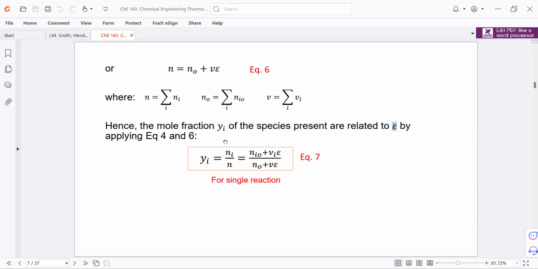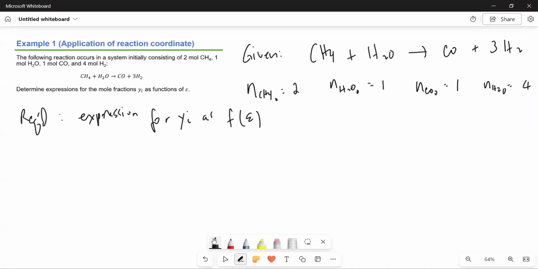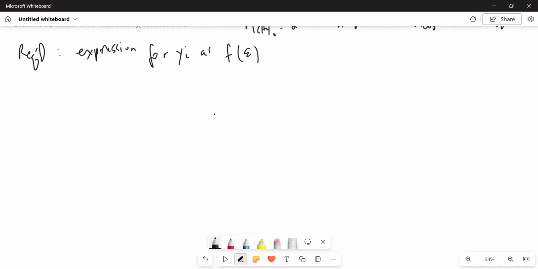So what we need to do is to find these values: n sub i naught plus nu sub i times epsilon, and n naught plus nu times epsilon. Going back to the whiteboard, let's do that. Okay, let's find those expressions.